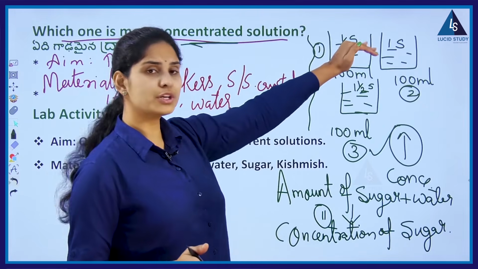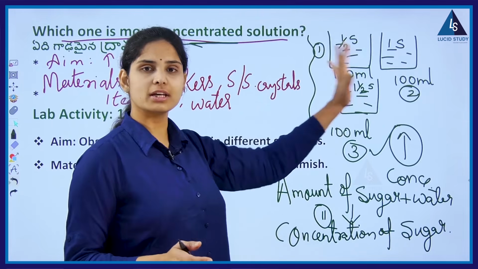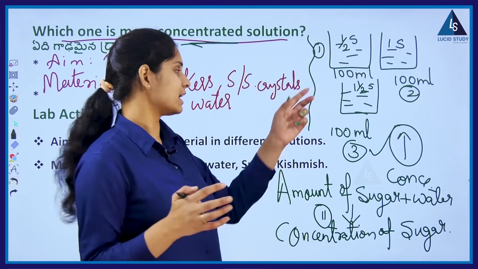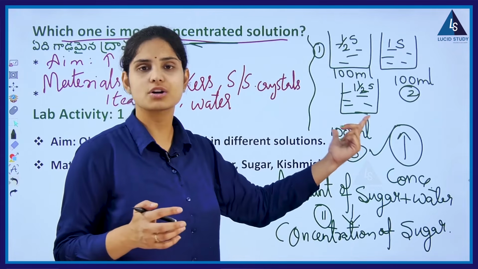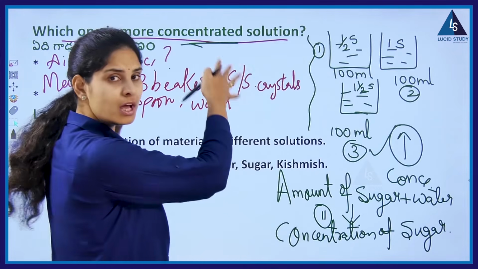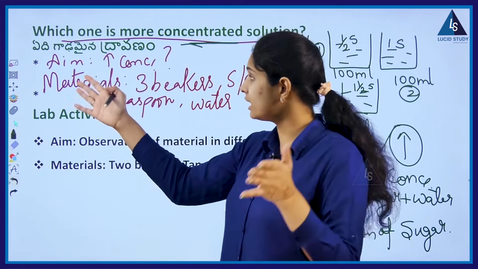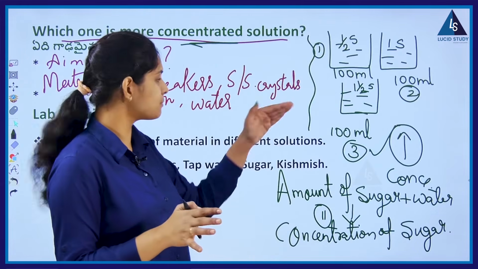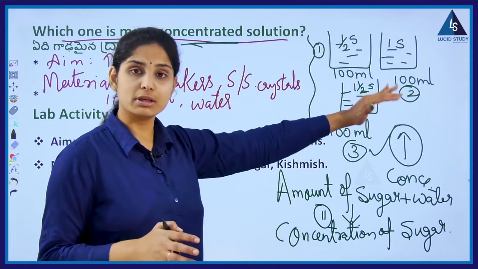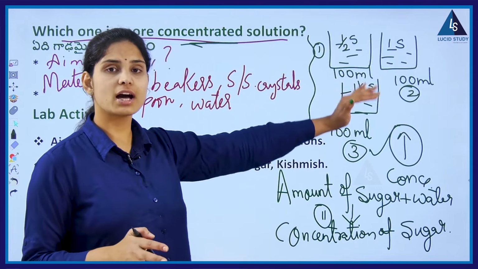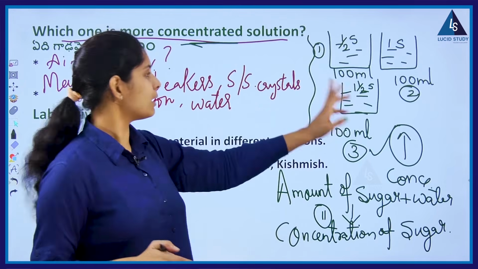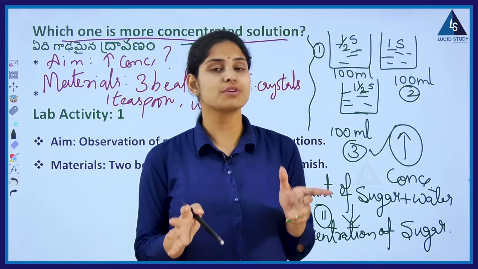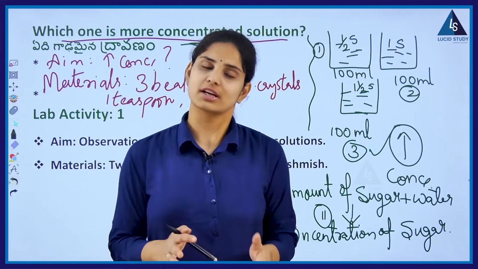Now when you compare all three beakers, which beaker is having high concentration solution? Exactly, beaker 3 is having the highly concentrated solution. Now do you understand? What was our question? Which is the concentrated solution? Which solution has the higher concentration? Exactly, beaker 3, because it has a high amount of sugar when compared with the remaining 2. Yes or no? So this is how we prepared the concentrated solution.